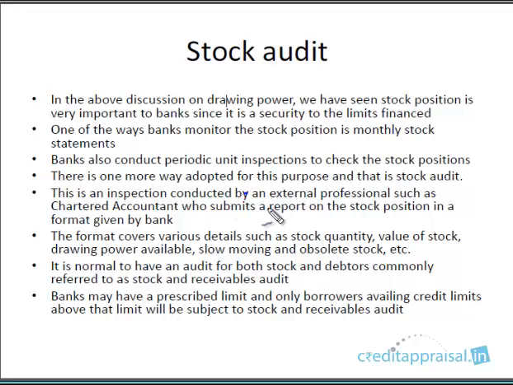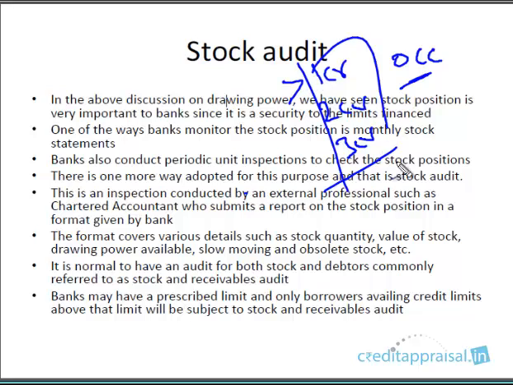This is not done for every OCC party, only for large borrowers. Some cutoff will be there, say borrowers availing a working capital limit of greater than 1 crore or 2 crores or 3 crores. As per the bank policy, there will be a stipulated cutoff, and in that case, annually they'll be doing the stock audit report.